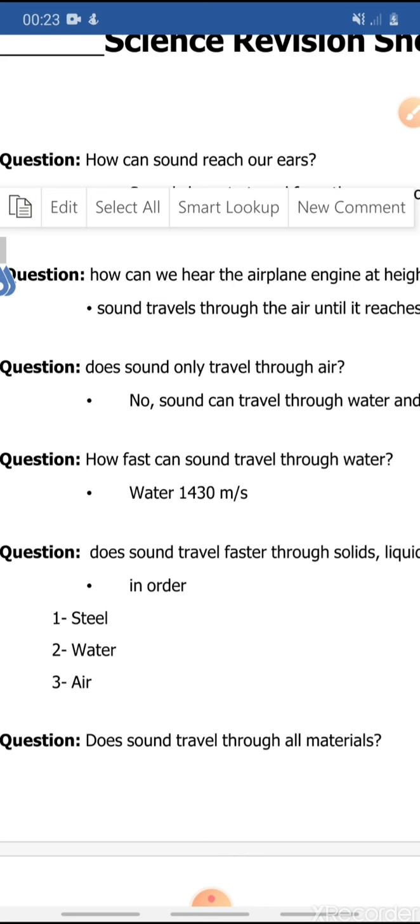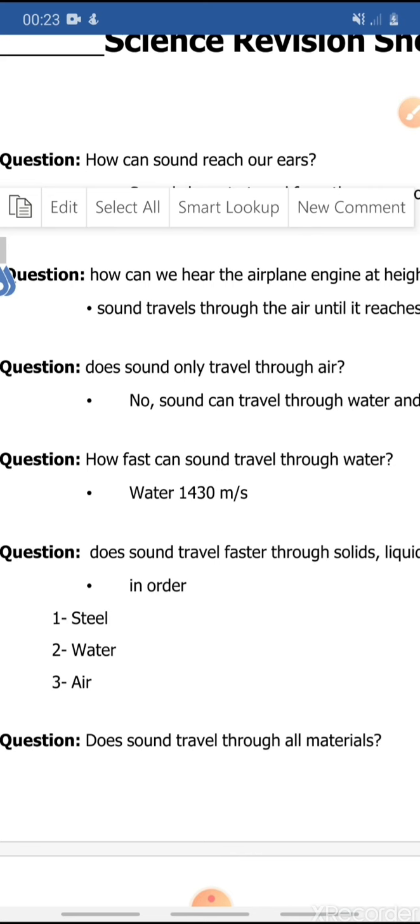which is the most common, the most famous one that we hear sound through. We usually hear sound traveling through air. Because imagine that you're talking to your mom or to your brothers, your sisters, or your friends. Does the sound here travel through water until it reaches their ears so they can reply to you?